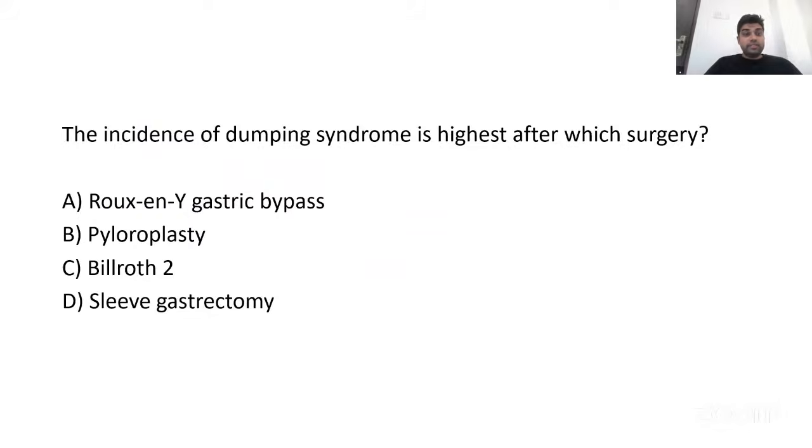Next question: the incidence of dumping syndrome is highest after which surgery? A, Roux-en-Y gastric bypass, B, pyloroplasty, C, Billroth 2 anastomosis, or D, sleeve gastrectomy. So we all know dumping syndrome is a common post-gastrectomy syndrome after gastric resection or bypass surgery. So the question is asking, amongst these surgeries, which has the highest incidence?